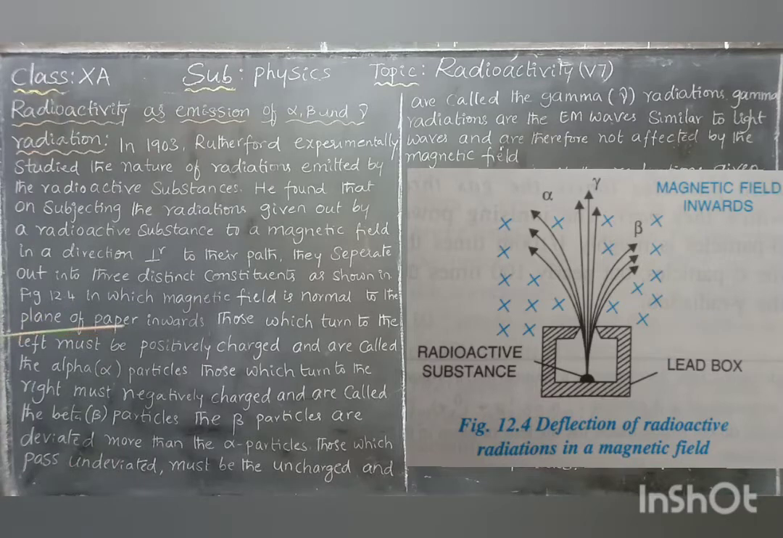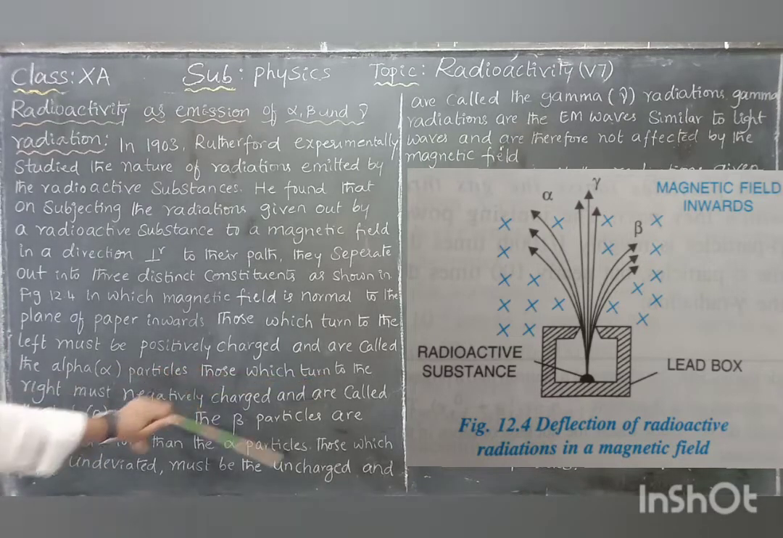In Figure 12.4, the magnetic field is normal to the plane of the paper, inward. Those which turn to the left must be positively charged and are called the alpha particles. Here the magnetic field is inwards, so those which turn to the left must be positively charged. The positively charged radiations are called alpha particles.